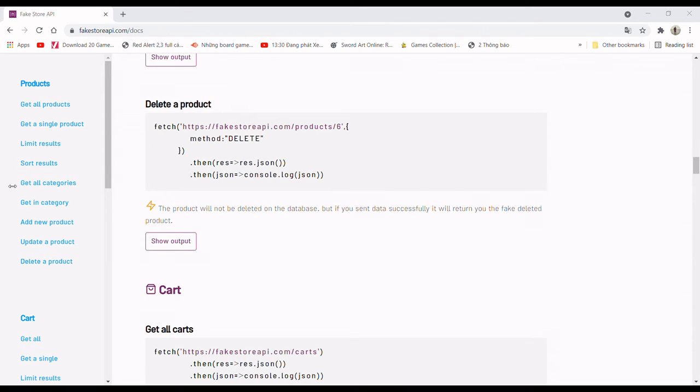The next one is update product. For the update product, we will give it an ID here and a product form in the request body, then add some testing script.